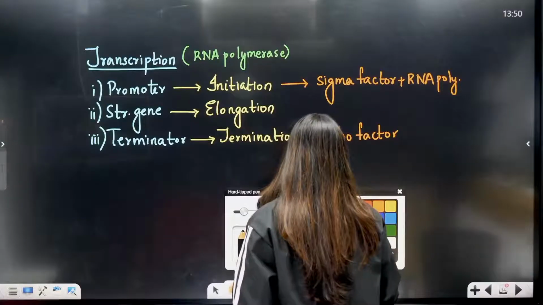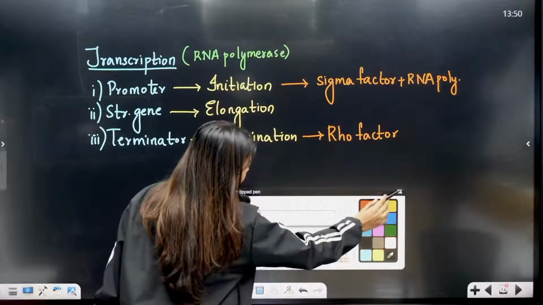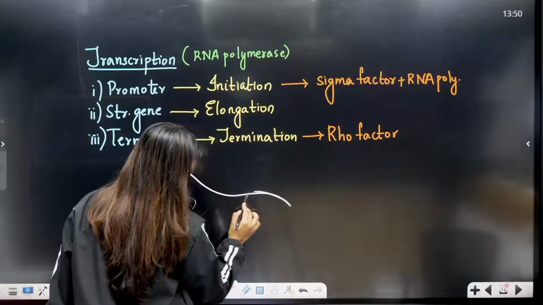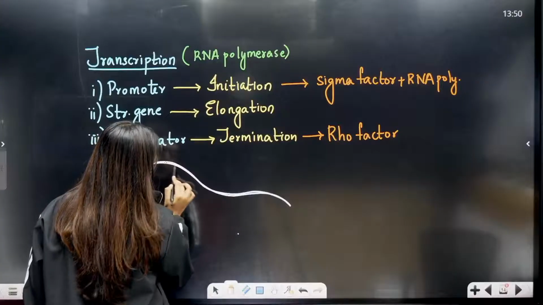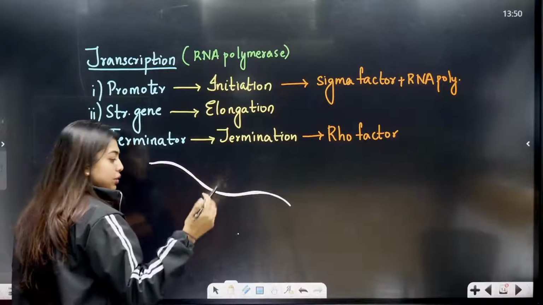Now, the newly formed mRNA that we got could be a split gene. Could be a split gene means what? That is, they have some sequences which are going to code, and there are some sequences which do not code.